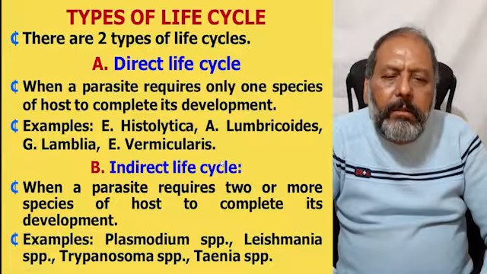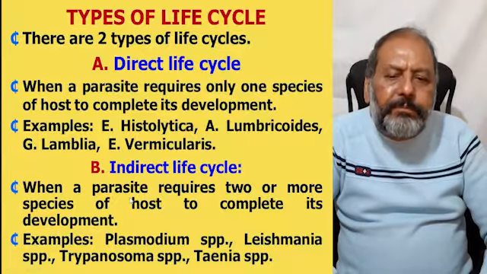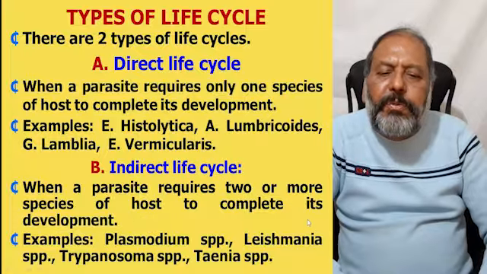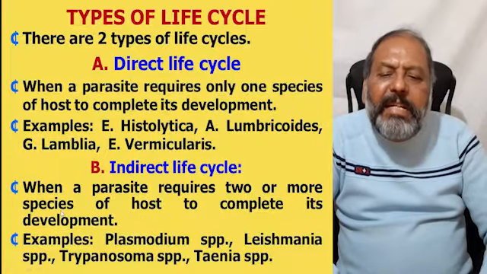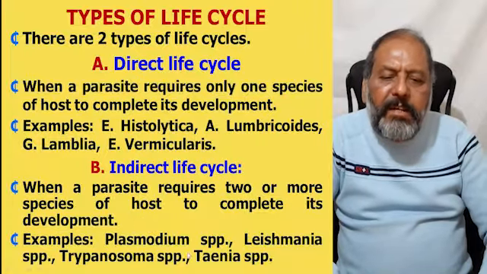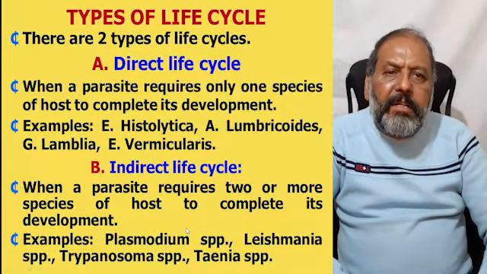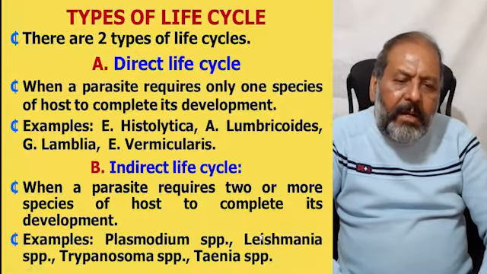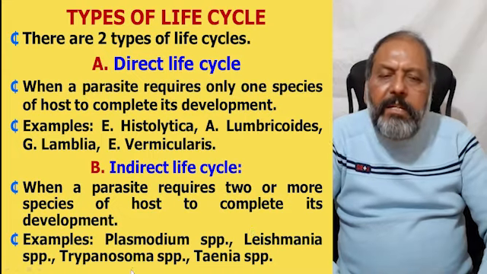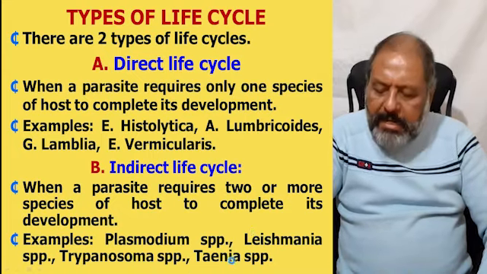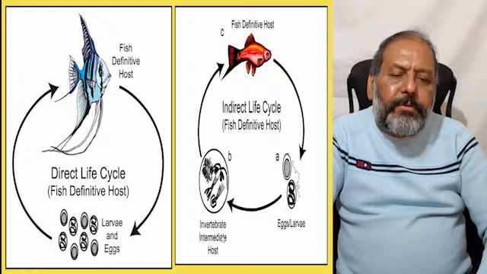The other is indirect life cycle, when a parasite requires two or more species of host to complete its development. The examples are Plasmodium species, as it lives in the mosquito and in the human being, then Leishmania species, Trypanosoma species, and the Taenia species.